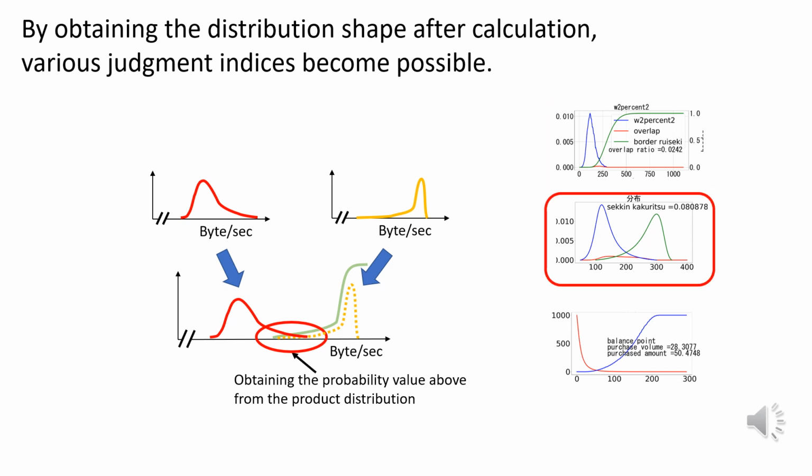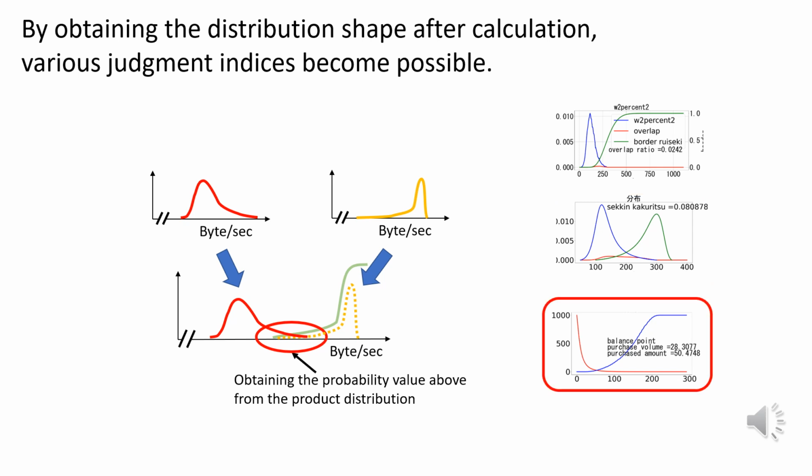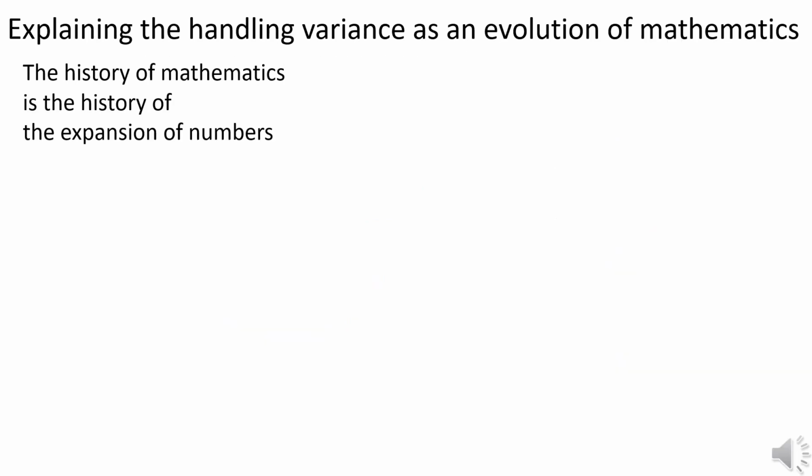This is the probability that the two distributions come within a specified distance. For example, the probability that a shell will hit a target can be obtained. This is by arranging the two distributions accumulated in the negative and positive directions. For example, the price or sales volume at which supply and demand are balanced can be obtained. In this way, it becomes possible to make probabilistic judgments about indicators that have large variations and are difficult to judge. Let's clarify how the above methods for dealing with variance fit into existing mathematics.